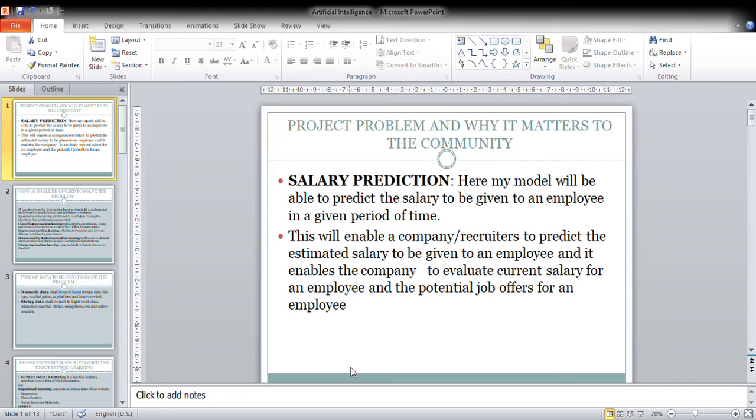The importance of the salary prediction is that it will enable companies to predict the estimated salary to be given to an employee, and then it will also enable them to evaluate current salary for an employee and the potential job offers for an employee in a given period of time, given the information that they provide now to us.